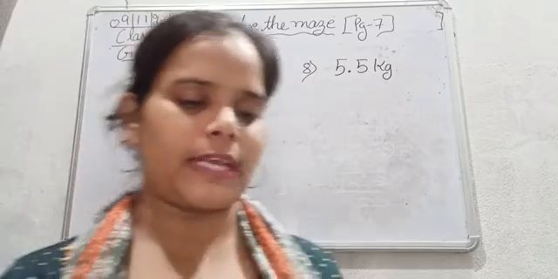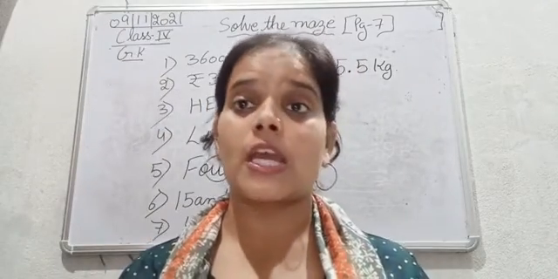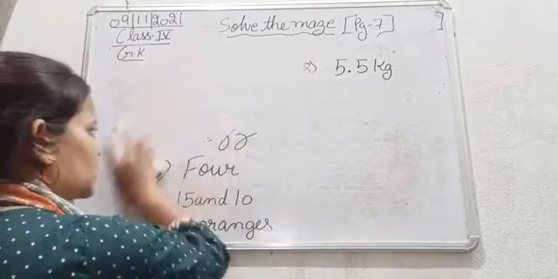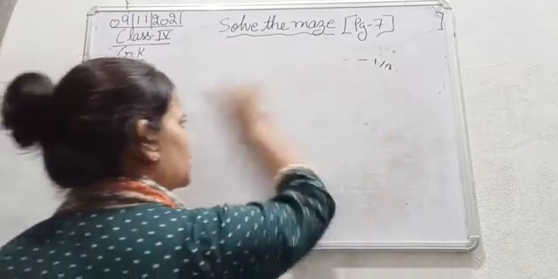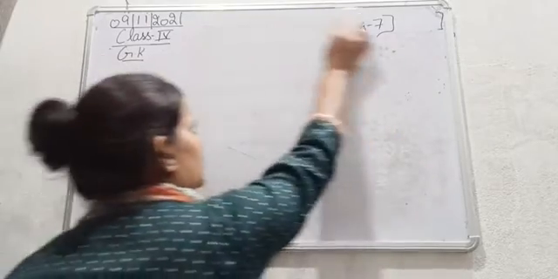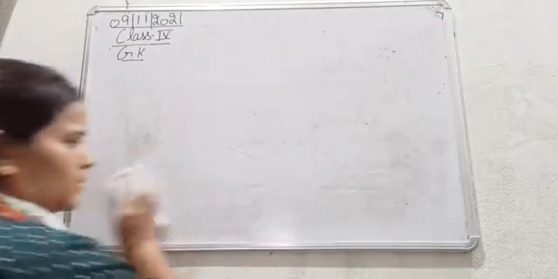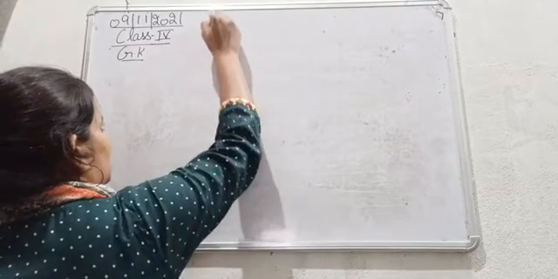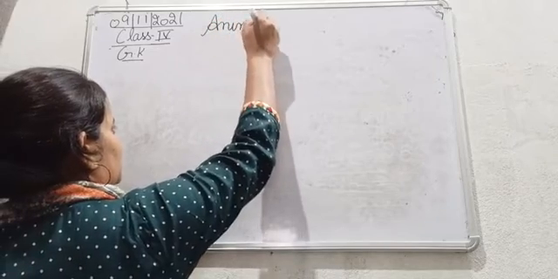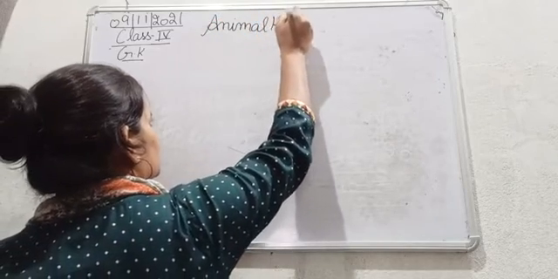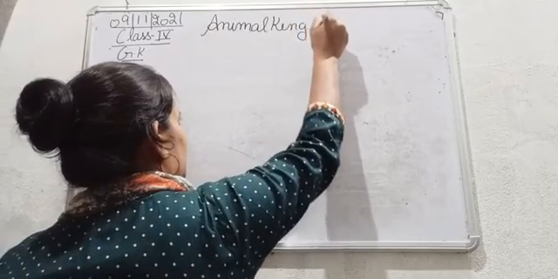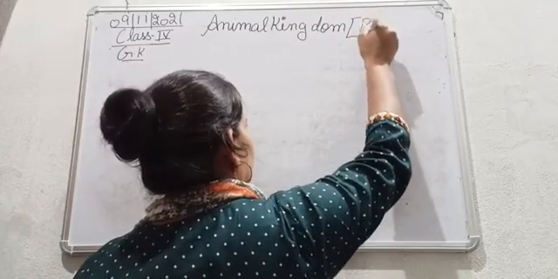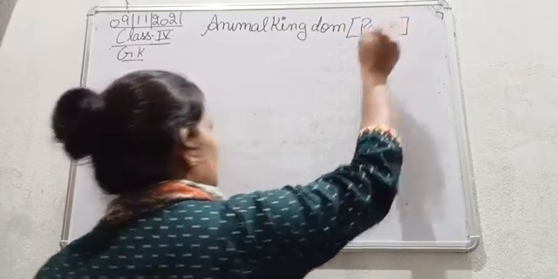Now let's move to the next page, page number 8, Animal Kingdom. Let's begin with the first one. We are just doing the revision part. Now let's move to the next topic, Animal Kingdom, given at page number 8.